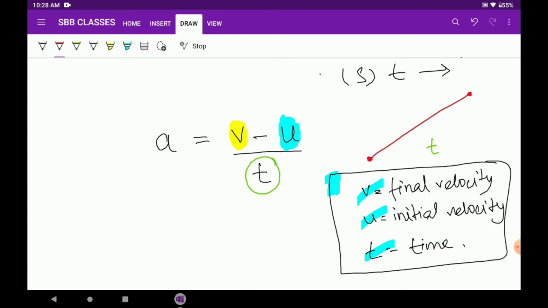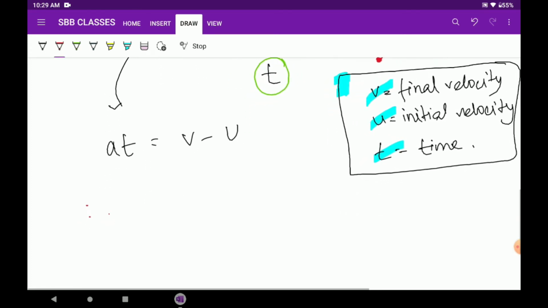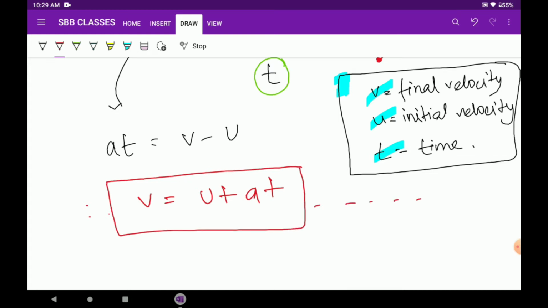And hence we come to the first equation of motion. If you rearrange these letters, what will come? You multiply it by t. Let's write this with black itself. Therefore this can be written as at equals v minus u, and if we rearrange this, we come to our first equation of motion, that is v equals u plus at. We will be naming it as equation number 1, v equal to u plus at.